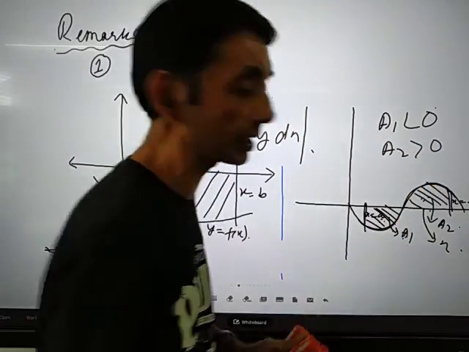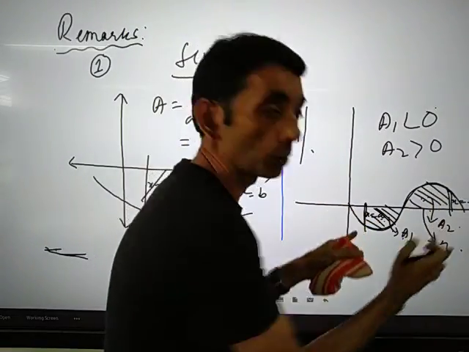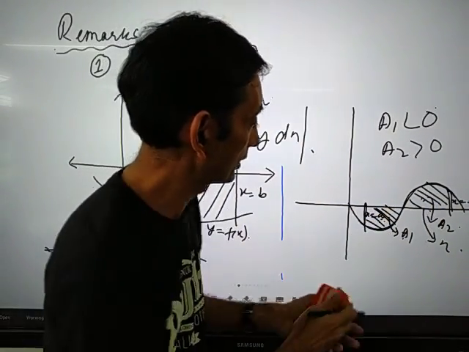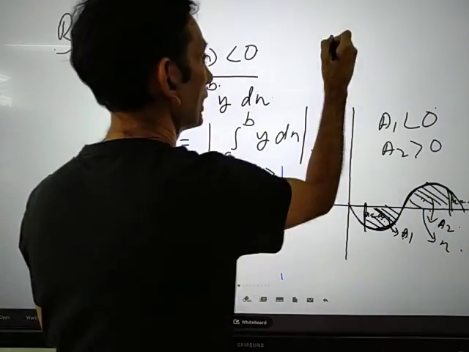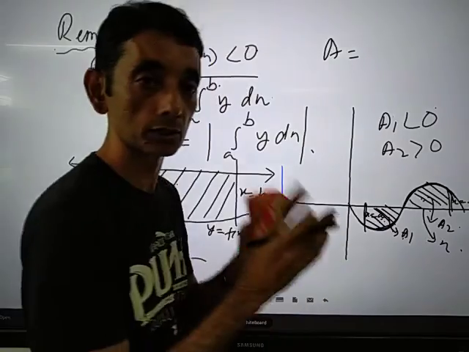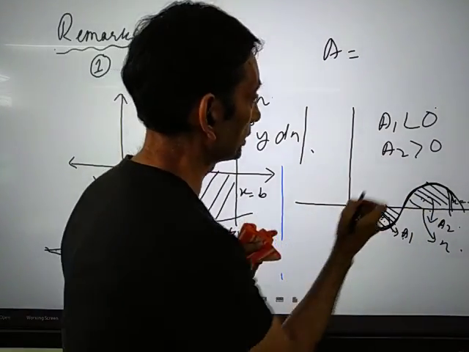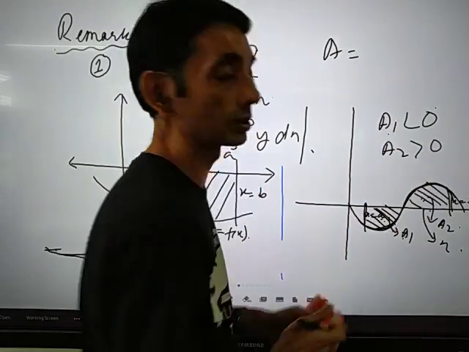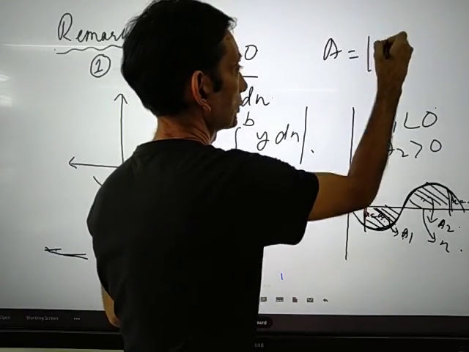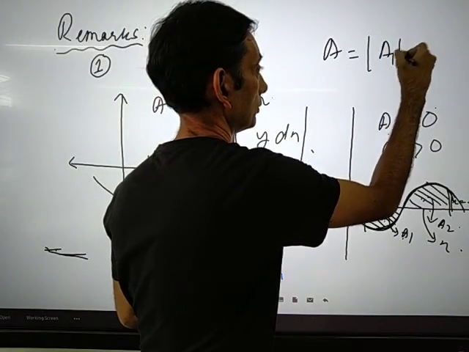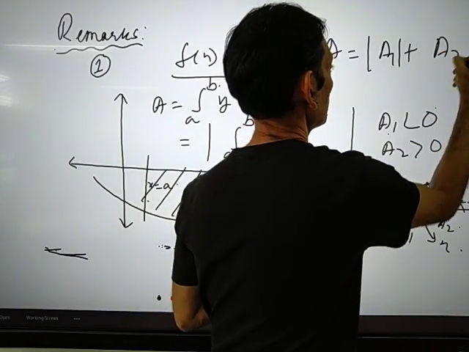So while calculating the area of these shaded portions, bounded by the two ordinates, the x-axis and this curve, if A is the area of the combination of these two shaded portions, since A1 comes out negative according to this theory, we'll have to take the absolute value of A1, that is mod A1, plus A2, which is positive.